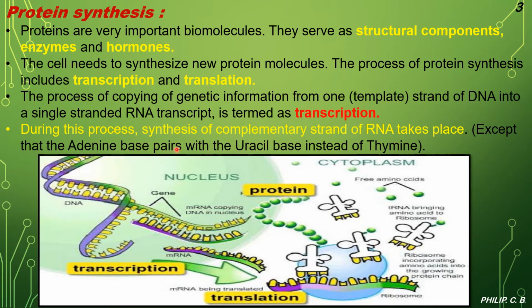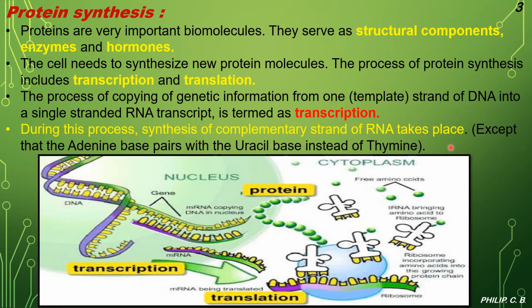During this process, synthesis of a complementary strand of RNA takes place, except that adenine base pairs with uracil instead of thymine. It is important to remember that uracil replaces thymine.